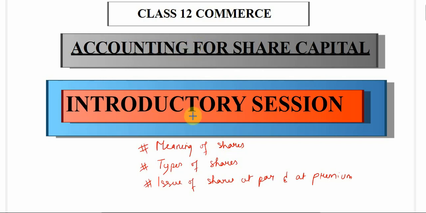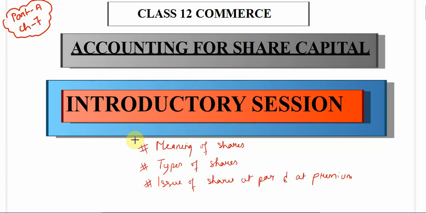In this session, we are going to start a new chapter for accountancy. The name of the chapter is Accounting for Share Capital. If you are an NBSE student, that is Nagaland Board of School Education, then you can follow this chapter in your Part A textbook, Accountancy, chapter number 7.